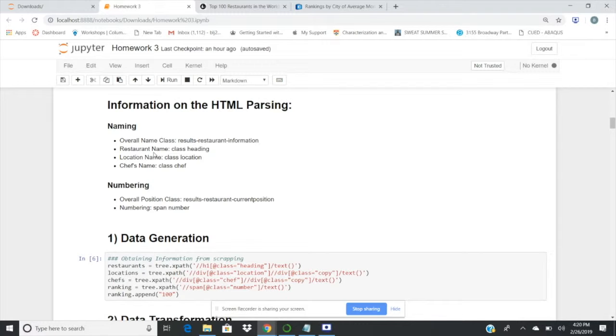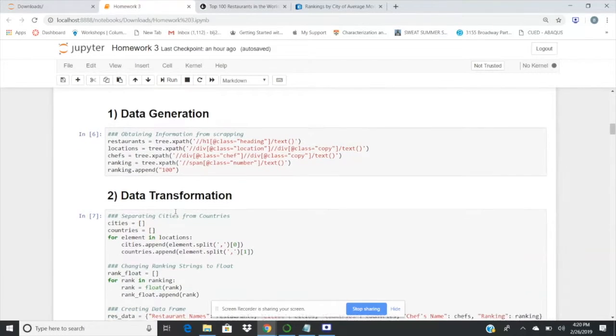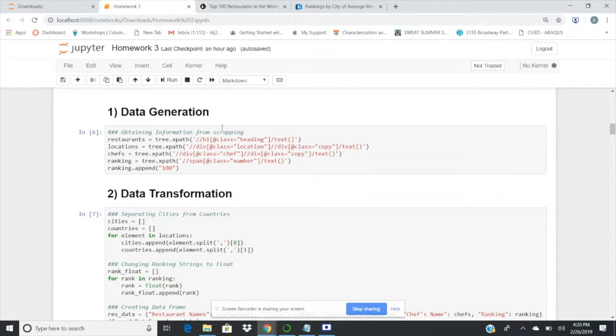And the other block was the current position, which had the pound sign and the actual position in string and numerical value, and also the position from other years, but we didn't really take that into consideration. So we just took the number from that. And here, as you can see, we use the xpath command to take that, and those are the classes that we got from it.